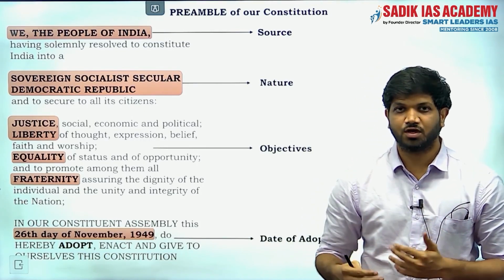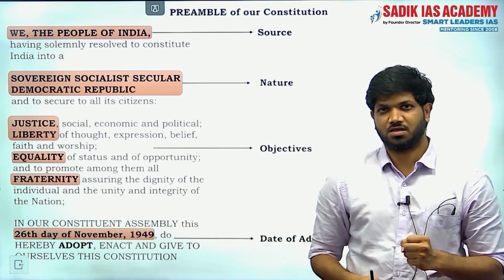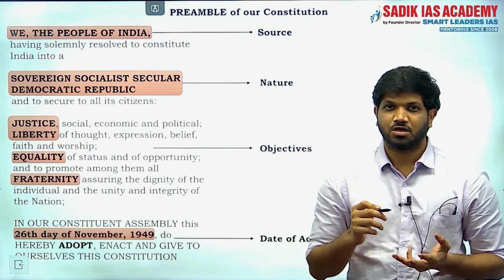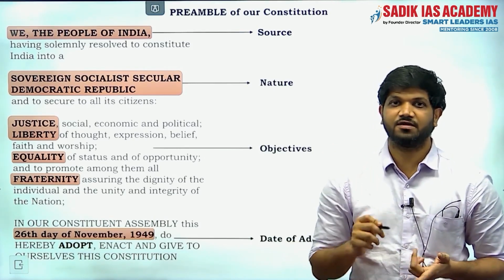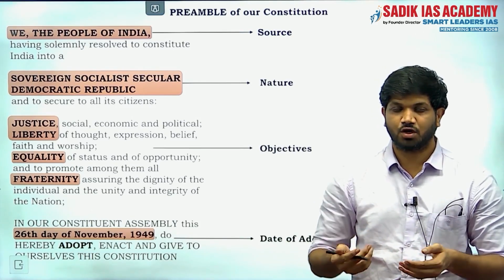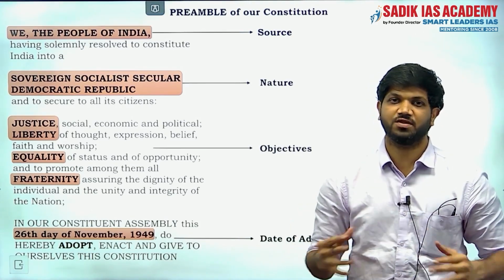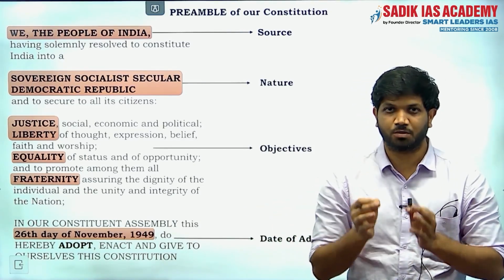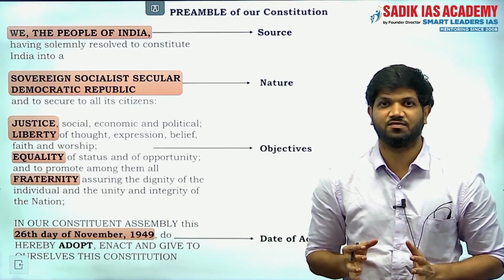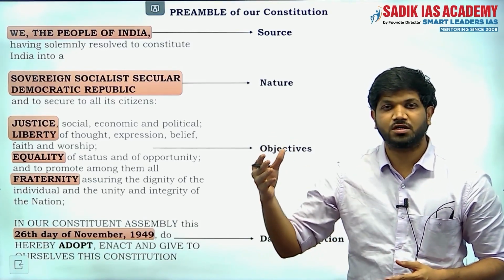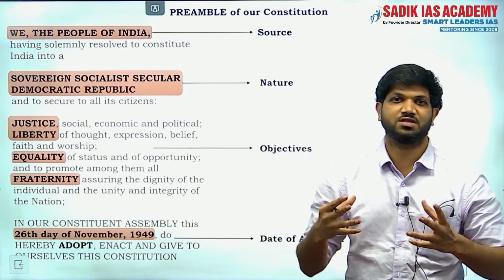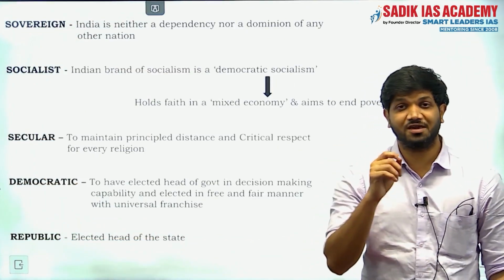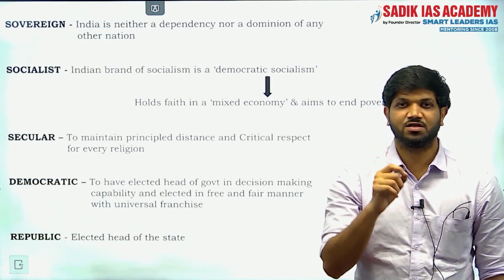We also arrive at the objectives of the state in this preamble, which is nothing but to establish justice in the society, and then to establish liberty, equality and fraternity. We also know the date of adoption of the preamble, which is the 26th November 1949, when it was adopted, enacted and given to ourselves. So these are the important points which you have to remember with respect to the preamble. Next we will go into the keywords which the preamble gives us.